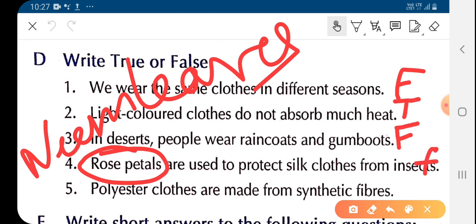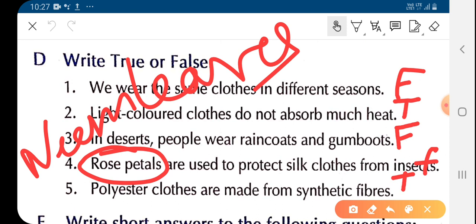Polyester clothes are made from synthetic fiber. It is true. As we have studied in the chapter, polyester clothes are made from synthetic fiber.